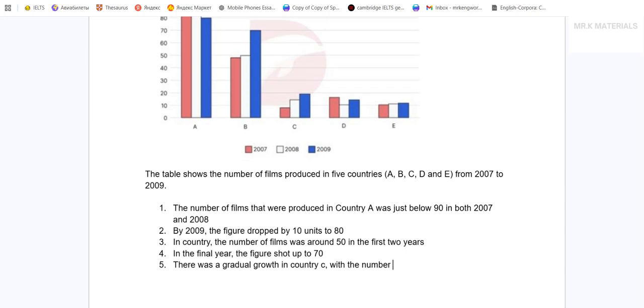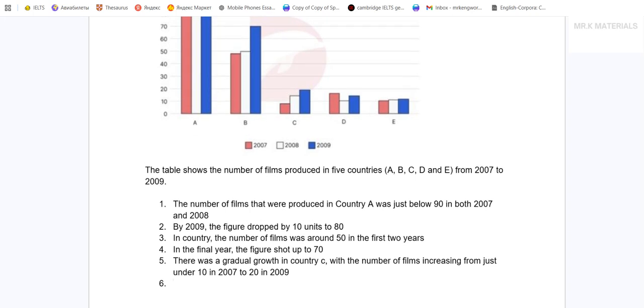So I want to use a participle clause here to support with the number of films increasing from just below 10, just under 10, to 20. Ah, it's actually doubling, right? If I have time, I'll mention this right now. I don't want to change anything. It's fully okay. I want to put the years here, in 2007, in 2009. If you get any good ideas like this, I recommend you leave them for polishing the essay. And right now, just focus on key features.